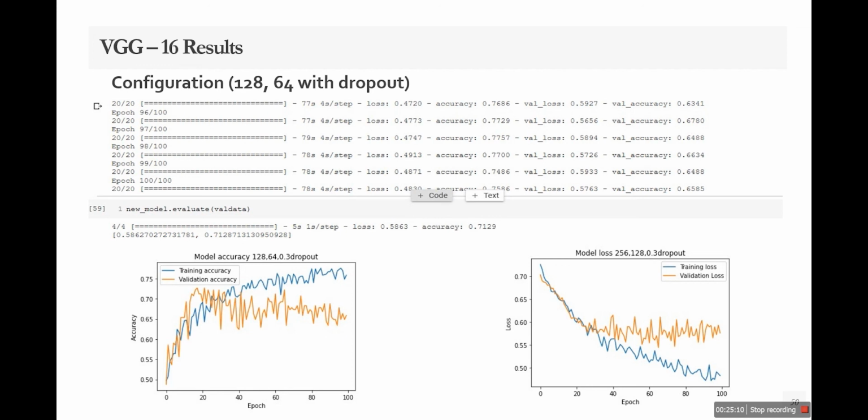What dropout does in our system is that after the layers are trained, it randomly drops some weights to regularize the weights, so that the model does not overfit, it generalizes. If training accuracy is increasing and validation accuracy is not increasing, that is overfitting. So the dropout layer helps us with overfitting of the model.